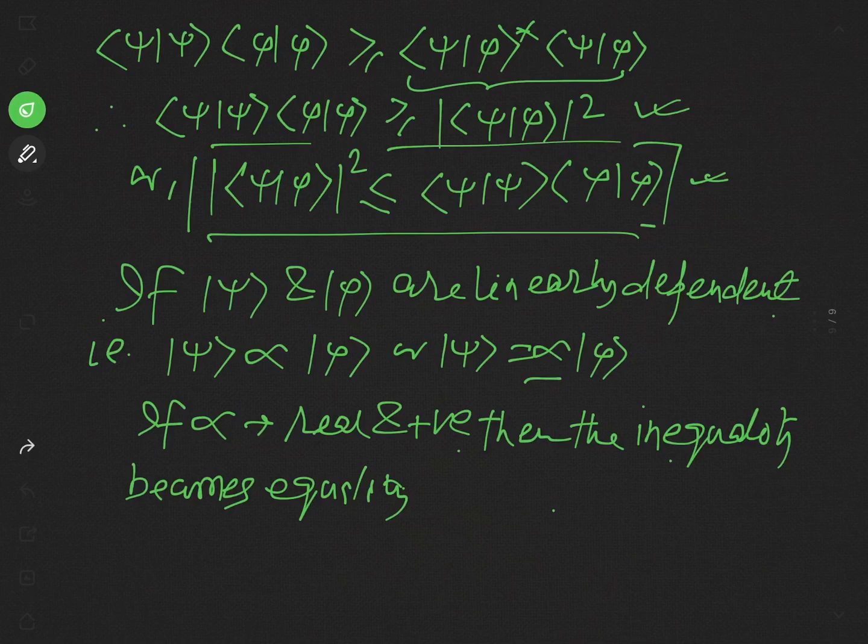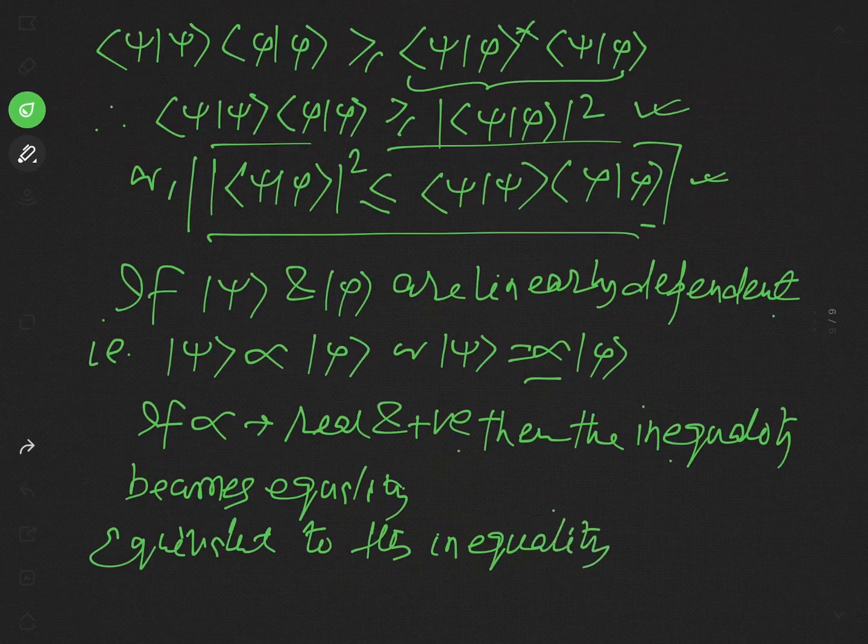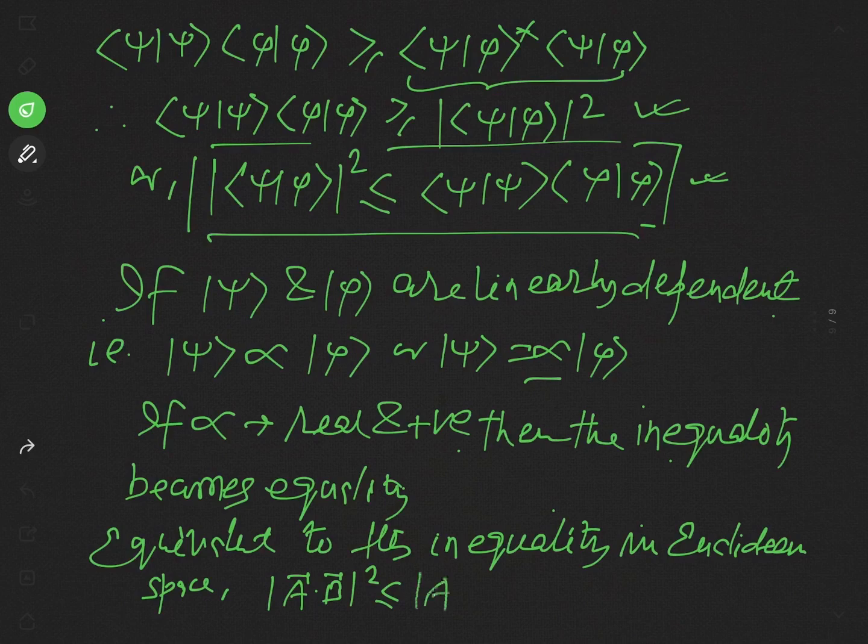Equivalent to this inequality in Euclidean space, we have a result: the mod of a dot b squared is less or equal to the mod of a squared times the mod of b squared.